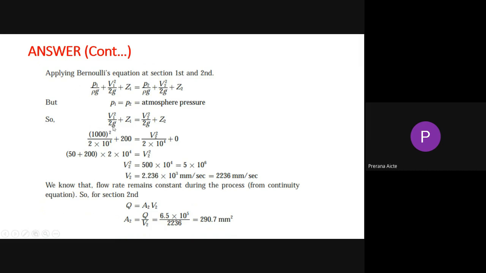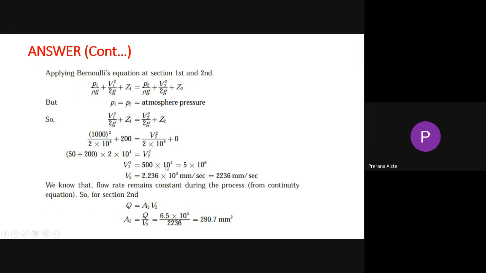G is 10 power 4 plus Z1 is 200. That is equal to V2 square divided by 2 into 10 power 4 plus 0, Z2 equal to 0. In that case, we get 50 plus 200. Then you have to multiply with whatever denominator is there, so 2 into 10 power 4, that is equal to V2 square.